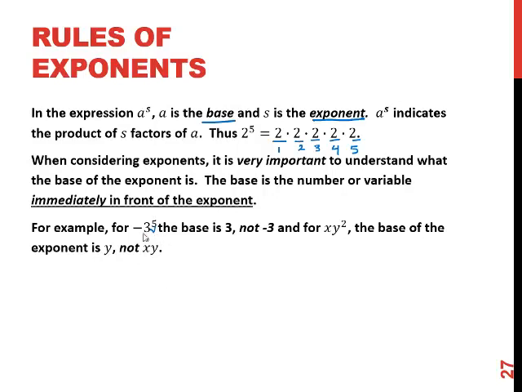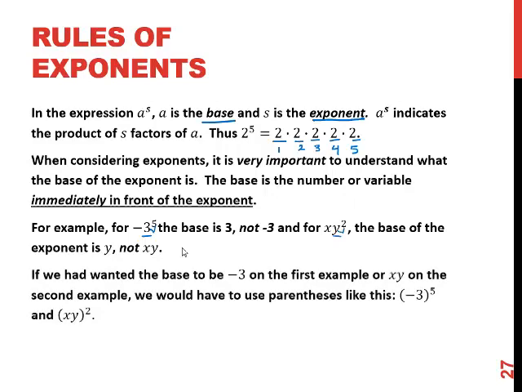For xy squared, the base is not xy, it's just the y, just the thing immediately in front of the squared. If we had wanted, because sometimes we want it to have a base of -3, or sometimes we want to have a base of xy, if we had wanted that, we would have needed to use parentheses.